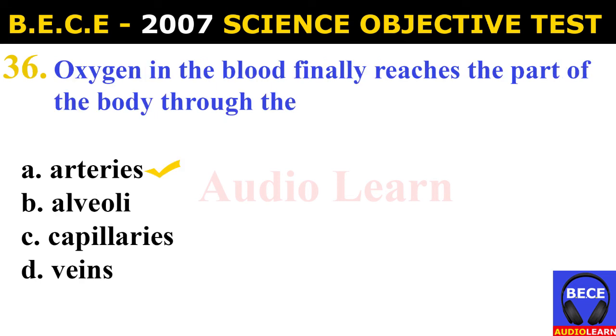Number 36. Oxygen in the blood finally reaches the parts of the body through the A. Arteries, B. Alveoli, C. Capillaries, D. Veins. And the answer is A. Arteries. Oxygen in the blood finally reaches the parts of the body through the arteries.